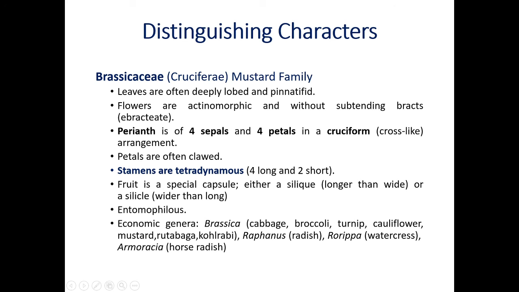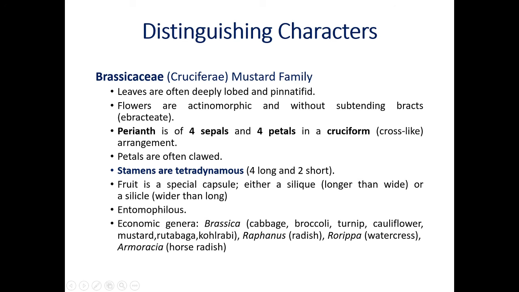Petals are often with limb and claw. Stamens are tetradynamous, 4 long, 2 short. We have seen this in the diagram and in the floral formula. Fruit is a special capsule, either siliqua, longer than wide, or silicula.